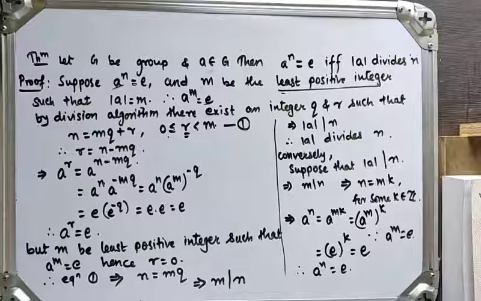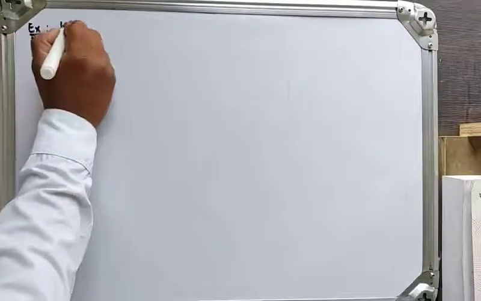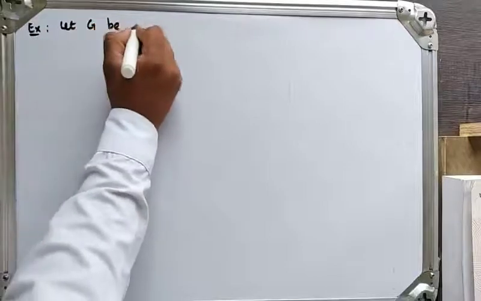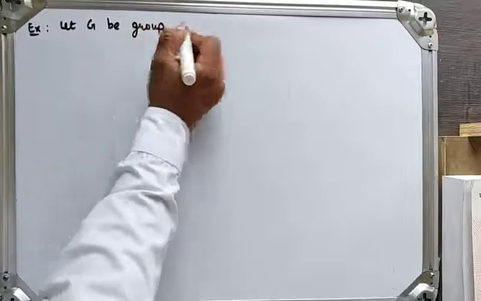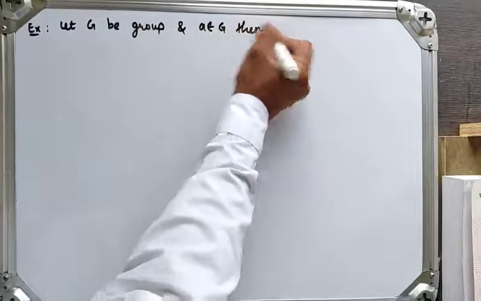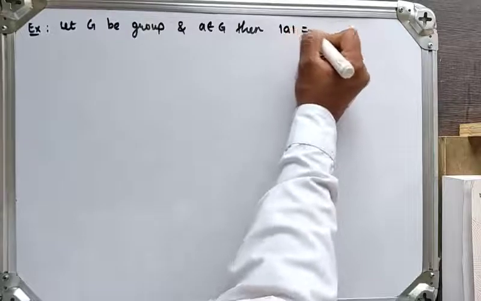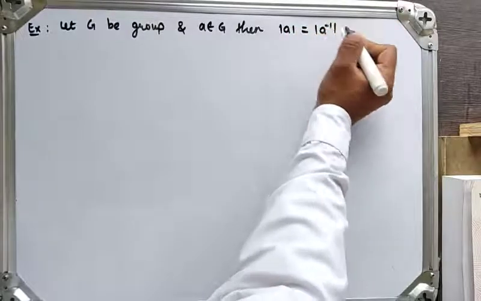Okay, now next we'll see one more example. Let G be a group and a be an element of group G, then order of a is the same as order of a inverse.